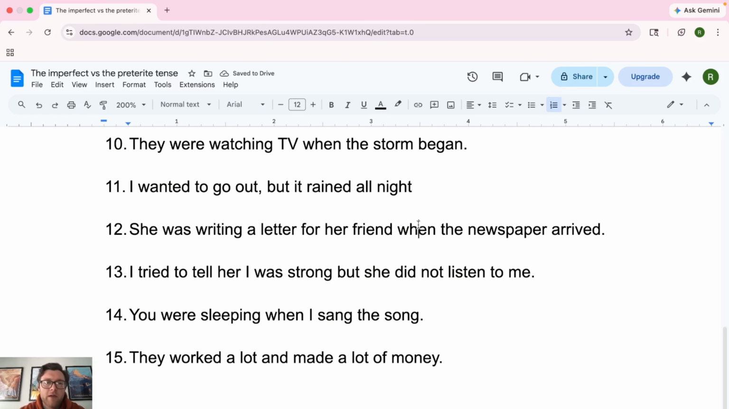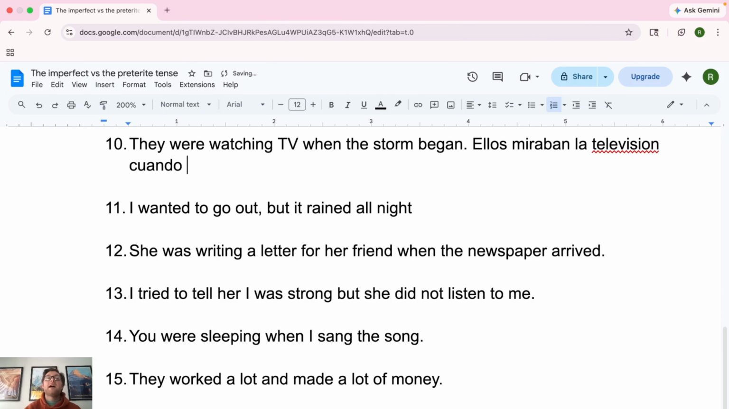All right, número 10. They were watching TV when the storm began. All right, so for this one, we're going to put ellos. Mirar is watching TV, so miraban la televisión. And now we have "when," so it's a cuando. All right, what happened? Now the storm began. We're interrupted. Cuando empezar is going to be to begin, the verb. So cuando empezó la tormenta. All right, and empezó gets a tilde, televisión gets a tilde.